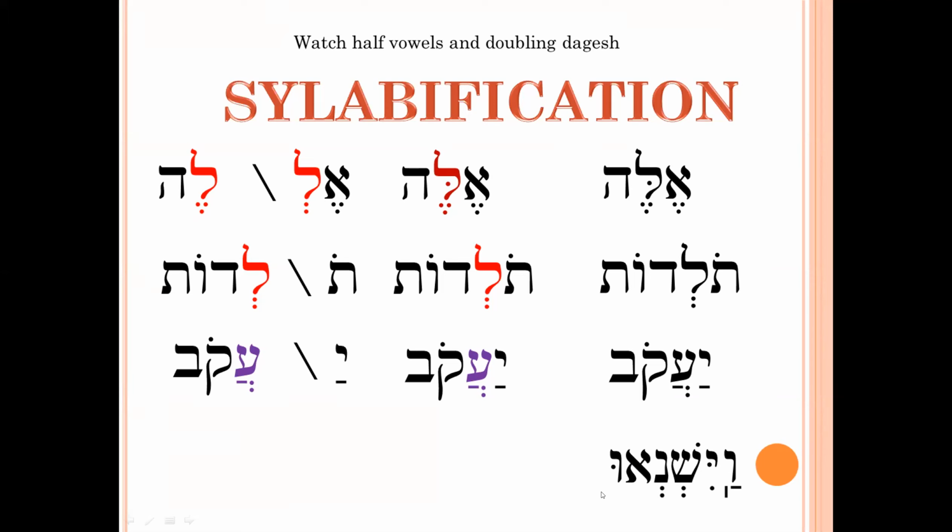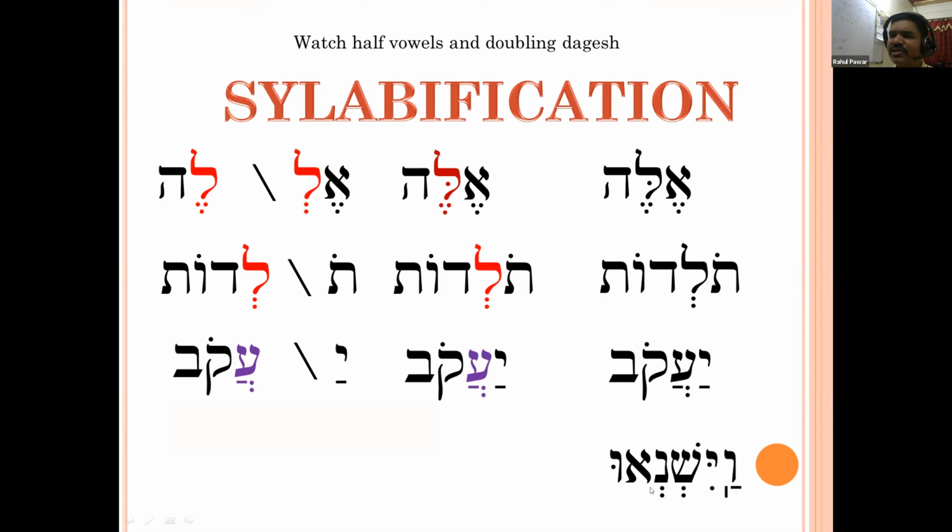Start from the end of the word. Shurek. Then Hirek. First is Shurek, then second one is Hirek, and third one is Patach. So tell me, Rachel, how many syllables will be formed? Three syllables. Yes, very good.